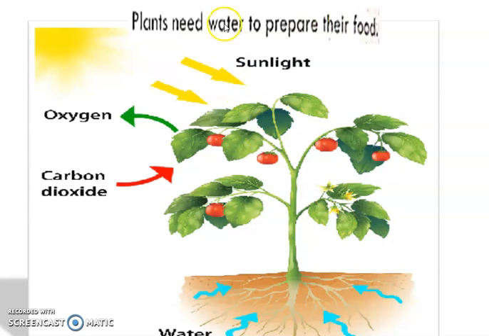Plants need water to prepare their food. Plants को भी water चाहिए. For what? For making their food, right? Have you studied in your science subject the photosynthesis? Yes. In photosynthesis, plants make their food. जो photosynthesis होता है, the procedure in which plants make their food. वो procedure जिसमें plants अपना food बनाते हैं, तो that is photosynthesis.